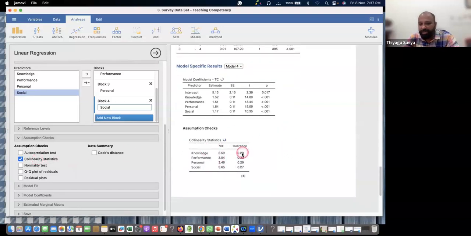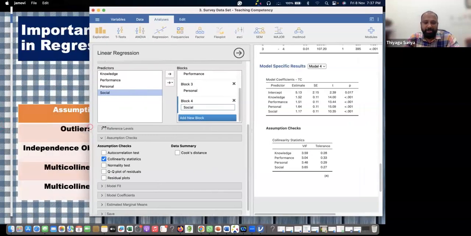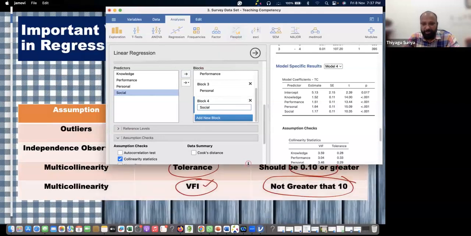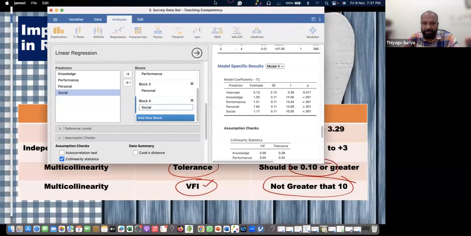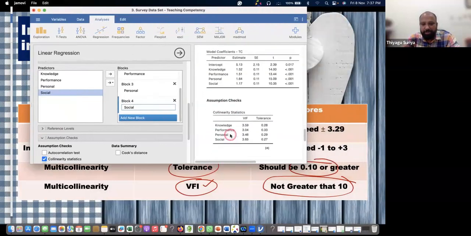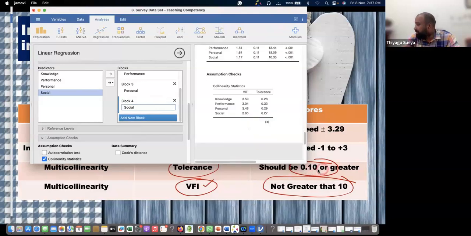What is the VIF? Hope you are getting this response. Just compare it with the multicollinearity. What is the answer? The tolerance value should be 0.10 above. Now you can see all the tolerance values are 0.10 above.